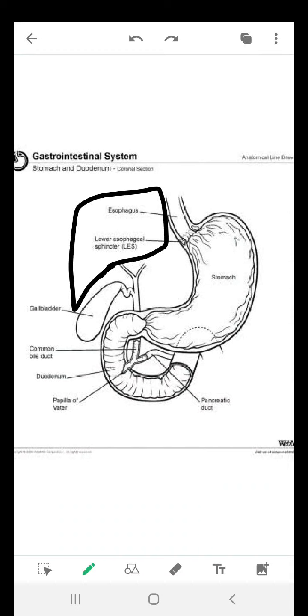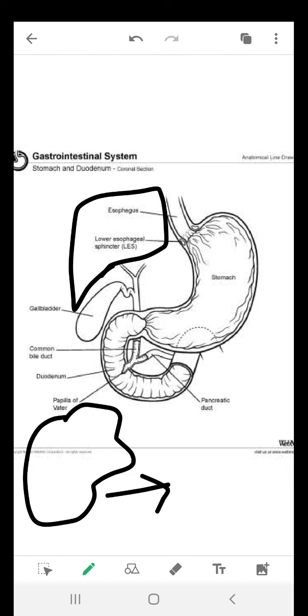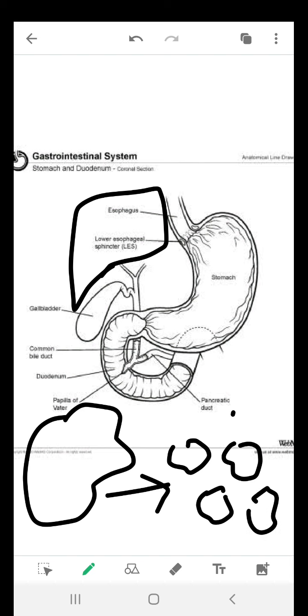The conversion of large fat molecules into smaller molecules so they can easily be acted upon by the lipase. This process is called emulsification.